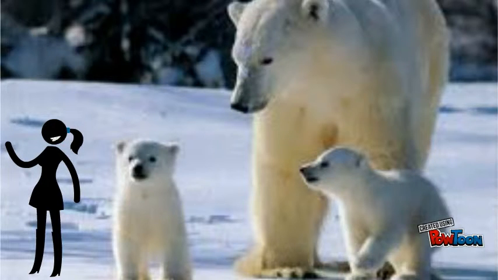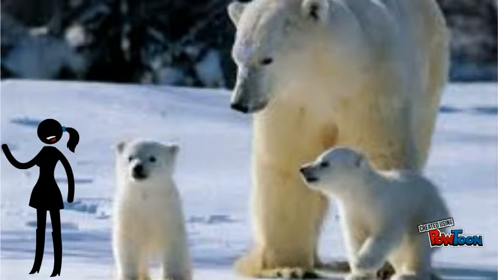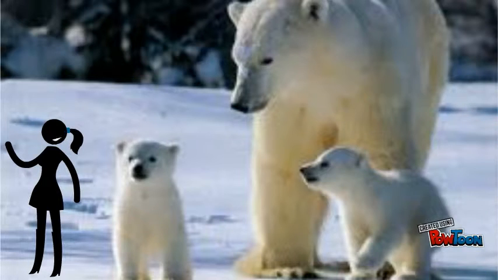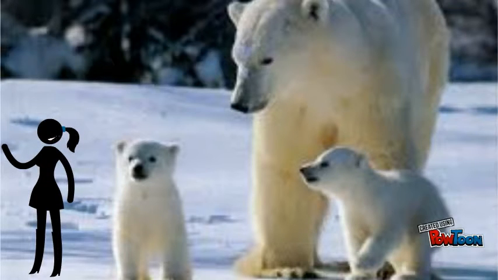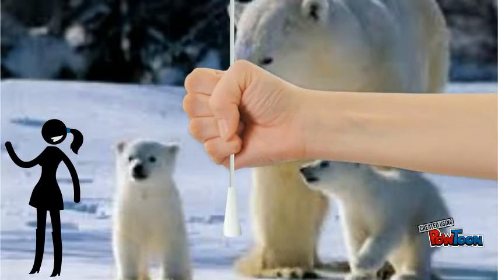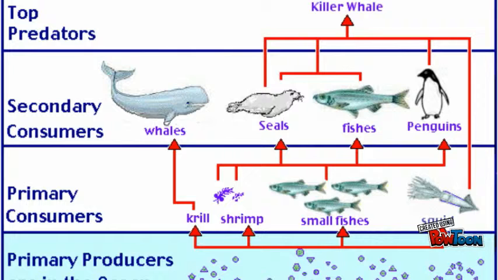This is a polar bear trying to find food for her young. It is very hard because the ice caps are melting, which kills the fish. It destroys the food web. The food web tells us which animal eats what, and what animal eats another animal. This is a picture of a food web of the Arctic.